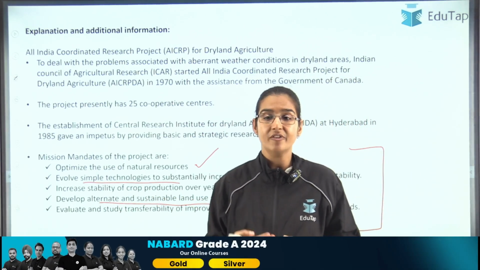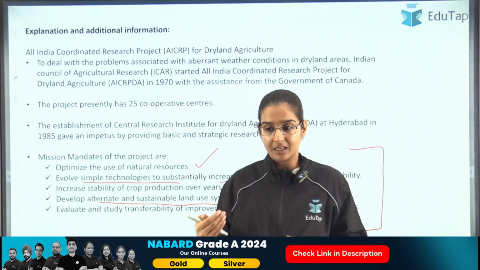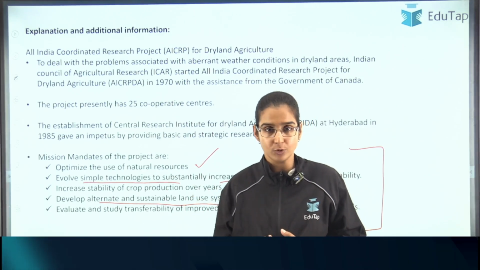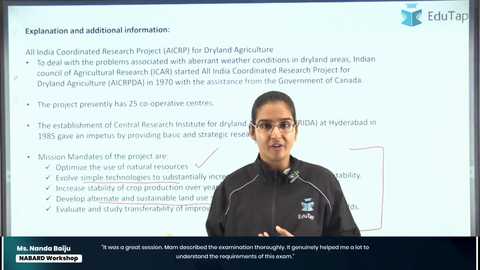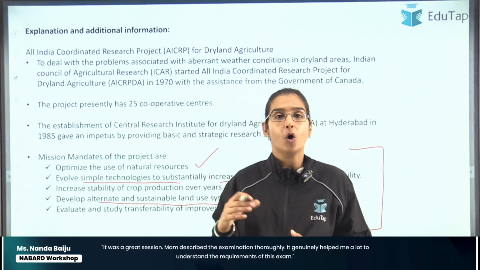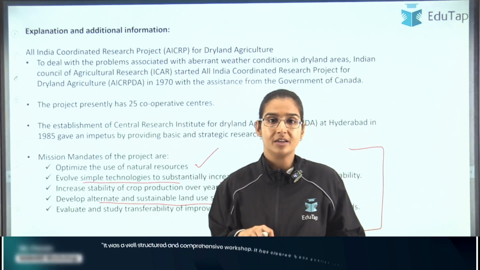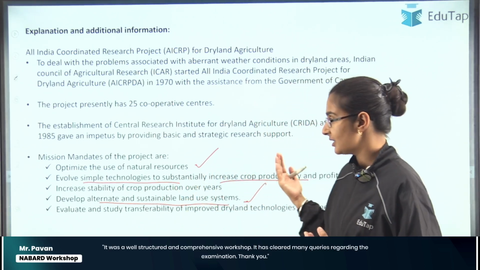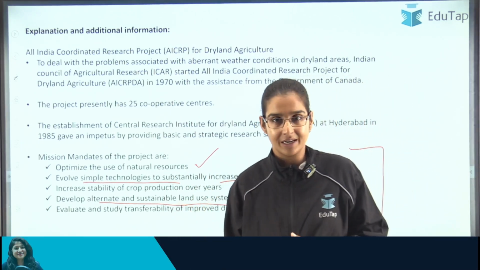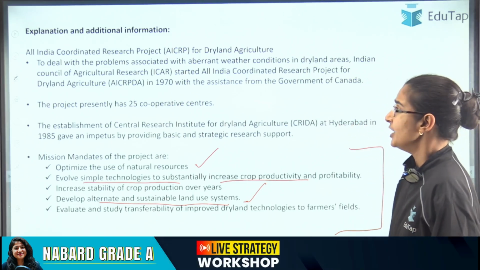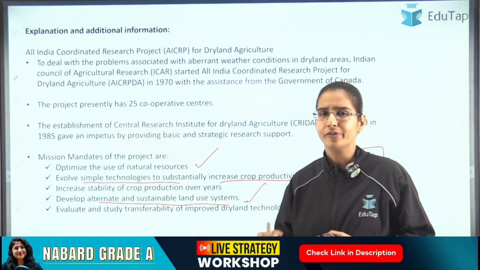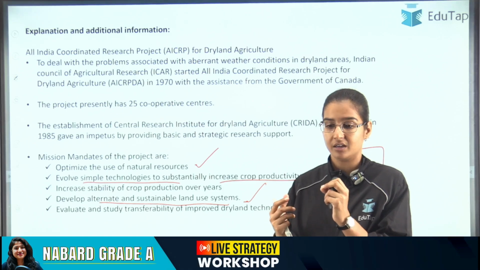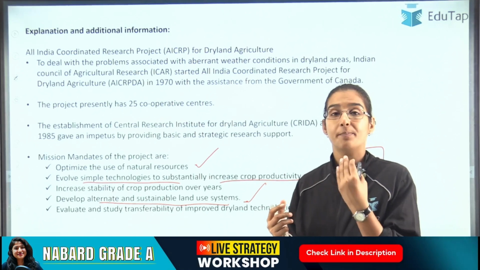So whatever land is there, if the moisture is not available in that particular time period, instead of leaving that land fallow, what other alternative uses can we have? For example, we can go for poultry farming, we can go for livestock farming, right? So all these are also sources of livelihood which are available to the people living in these areas. So the fourth point is about developing these alternate land use systems, right? Okay, so these are some of the mission mandates, and all of them revolve around the basic theme that we have to use the resources available in dryland agriculture to the best of its capabilities.